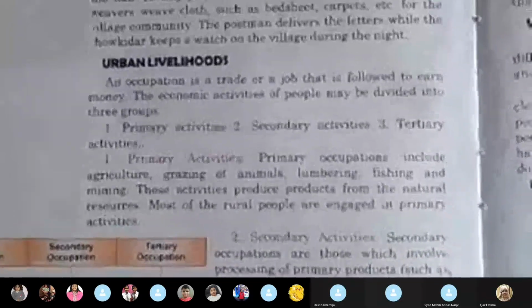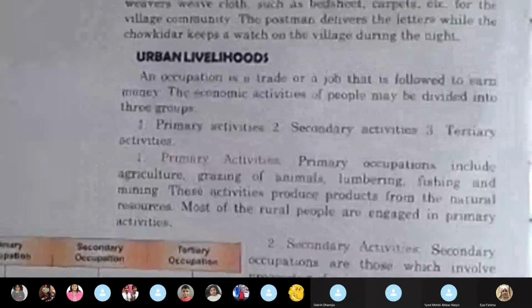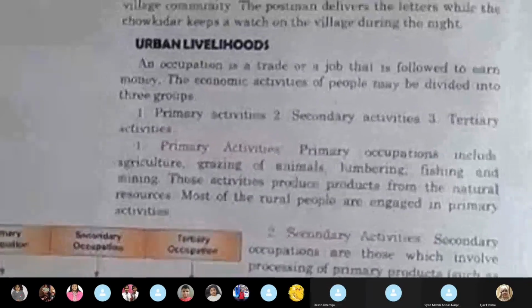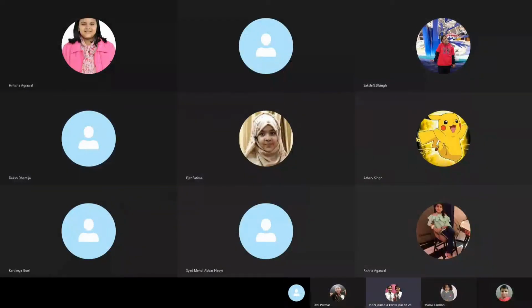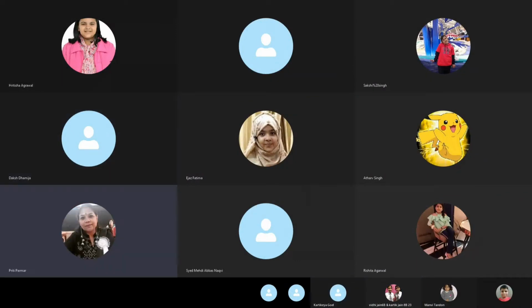Most of the rural people are engaged in primary activities. That means any natural resource which is available, if that is put to use for earning any job or taking up any occupation for the primary basic needs, then that is called the primary activity. Now, then we talk of the secondary activities.